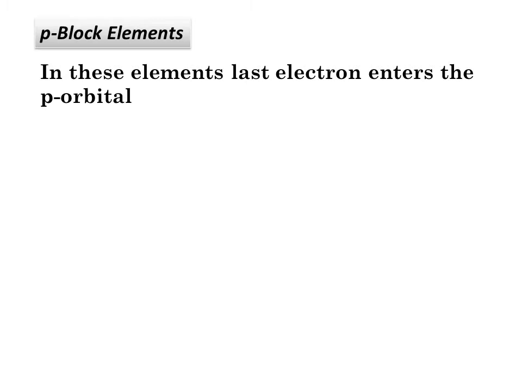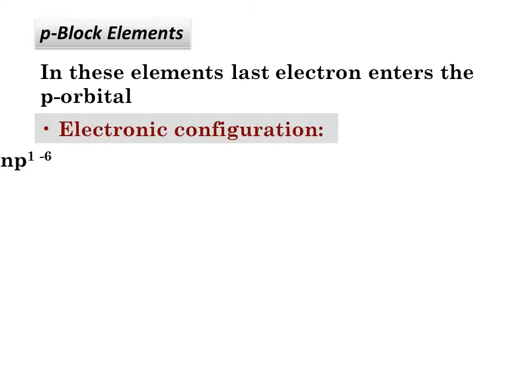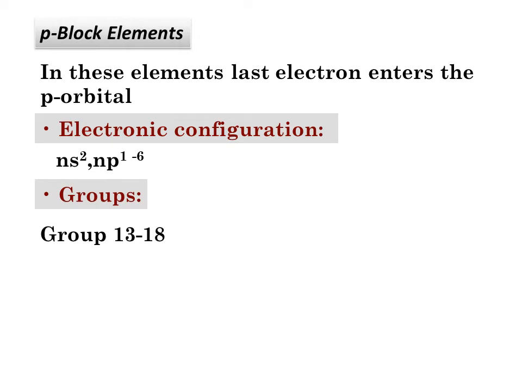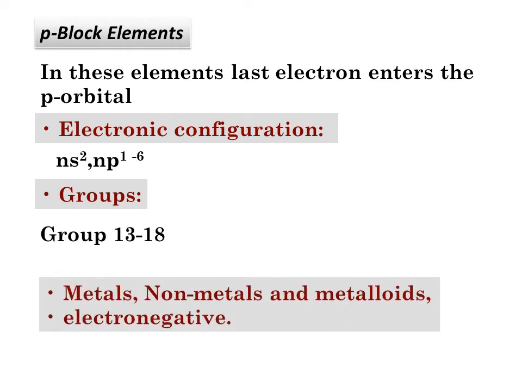In these elements, the last electron enters the p orbital. The general electronic configuration is ns2 np1 to 6. Groups are numbered 13 to 18, and it contains metals, non-metals, and metalloids, all of them, and they are generally electronegative.